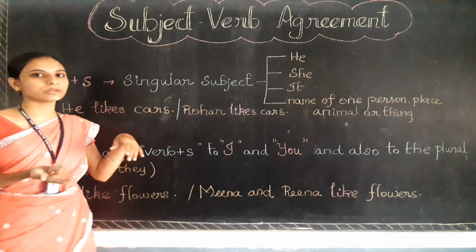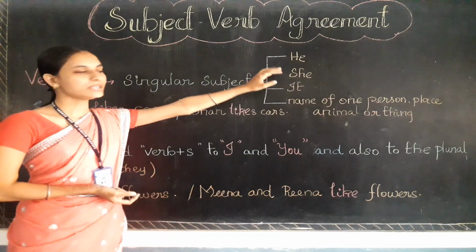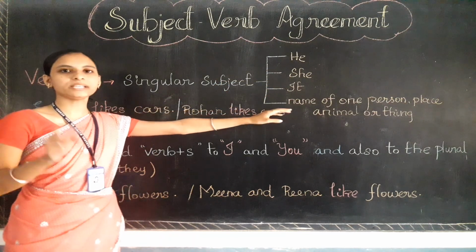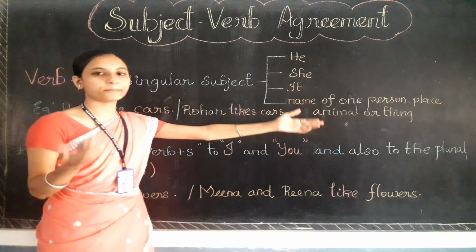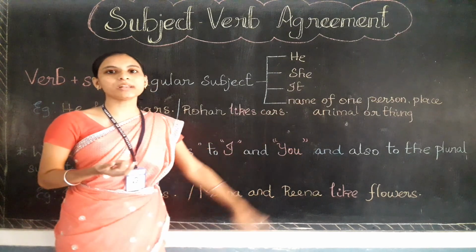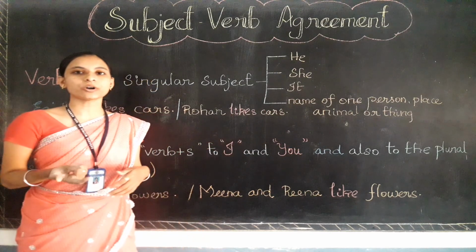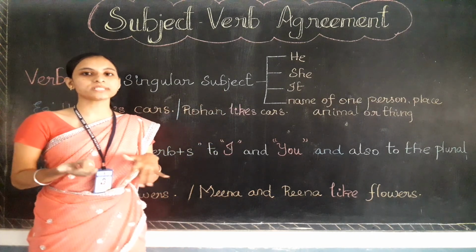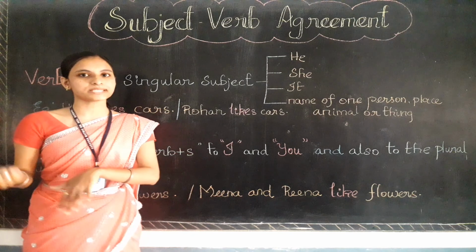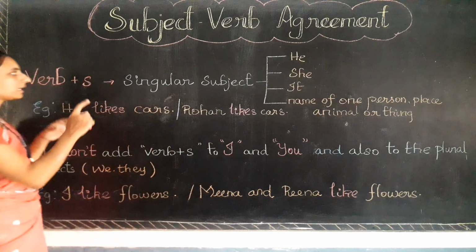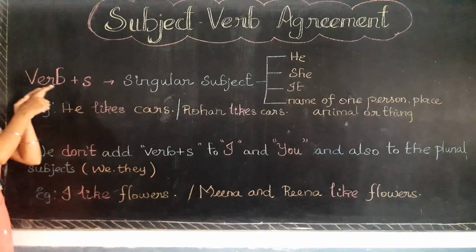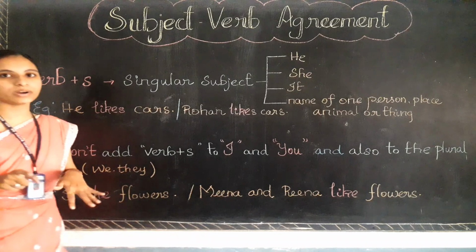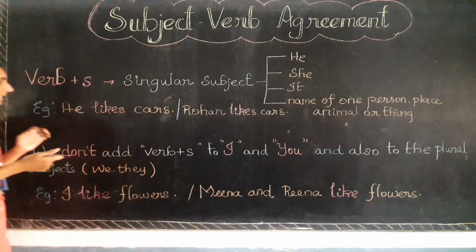So what are the singular subjects? That is he, she, it, and any name of one person, one place, one animal, or one thing. So whenever you are talking about a singular subject in the present time, the verb should take s. You need to add s to the verb. How? Let's learn with an example.